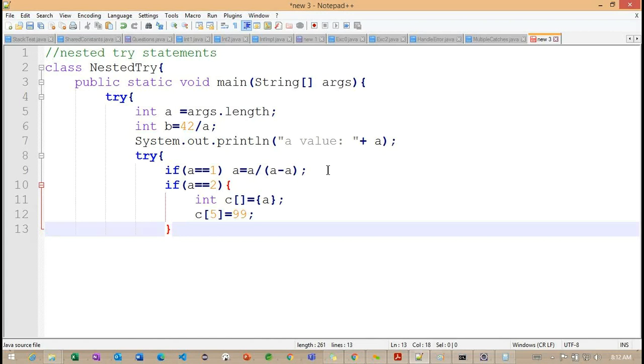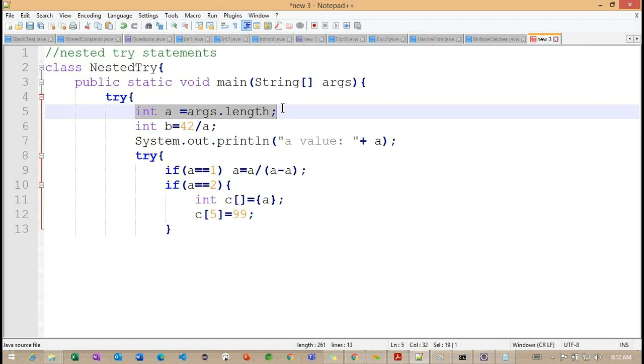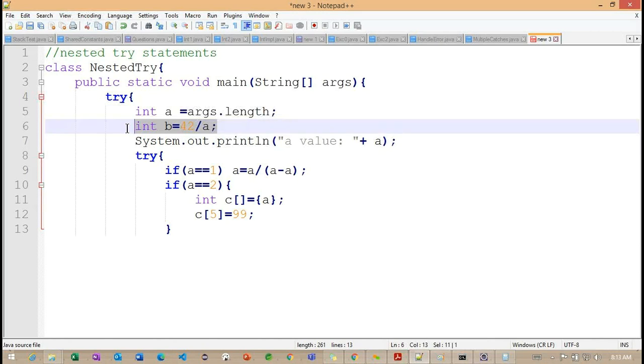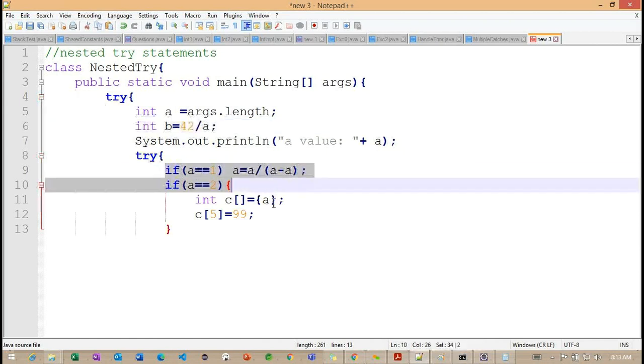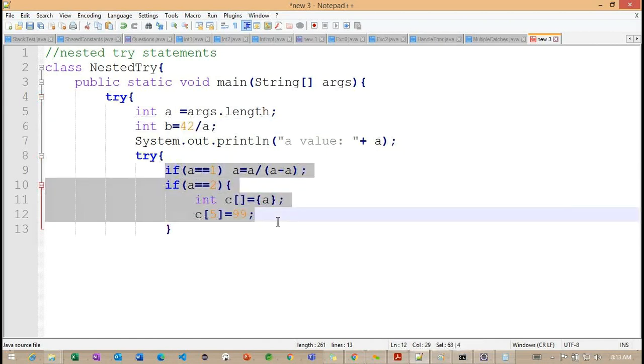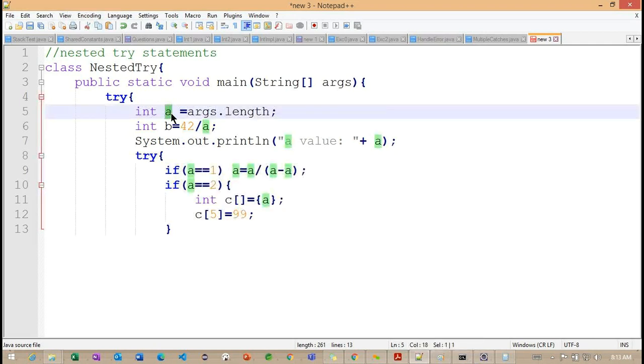Now we need to understand very carefully what we are doing here. We are loading the length of this arguments, and we are working with division operators. If we are not getting any exception, what happens internally? We'll move on to this particular section. If the value of a becomes 1, that is, the length we are passing is 1, now what happens internally?